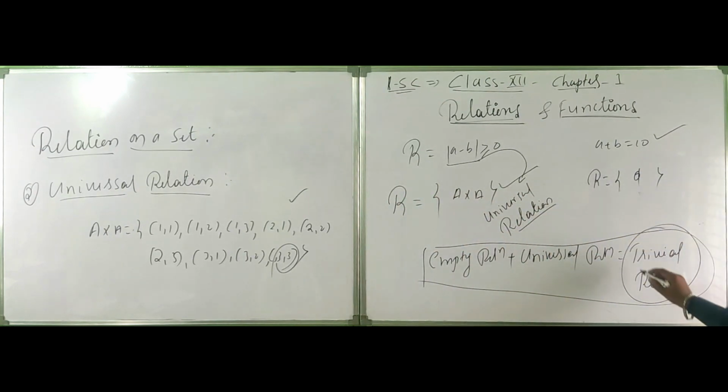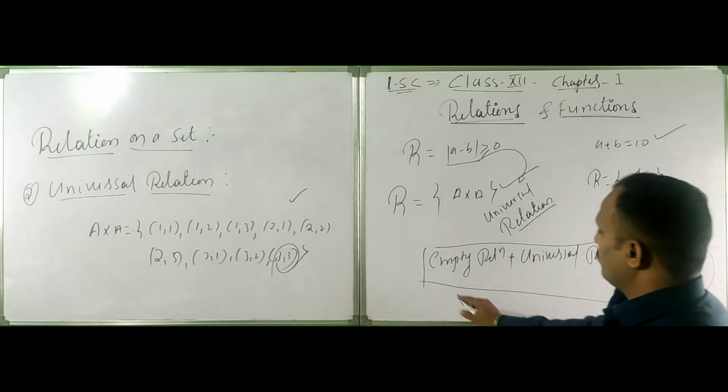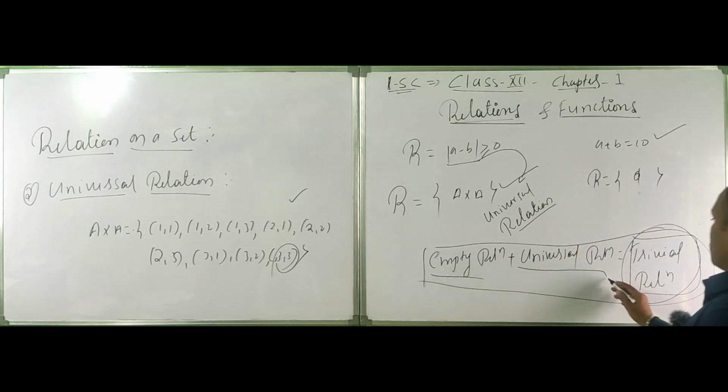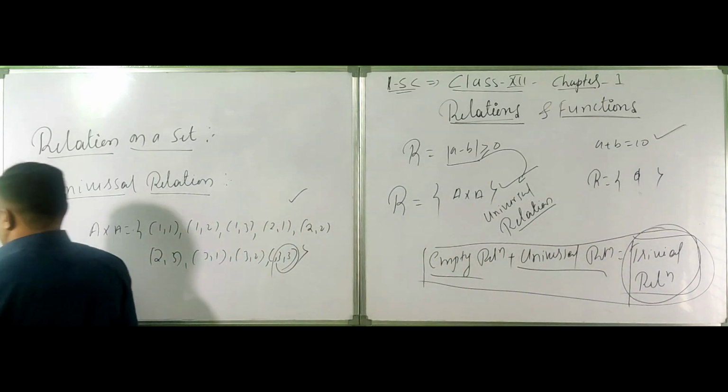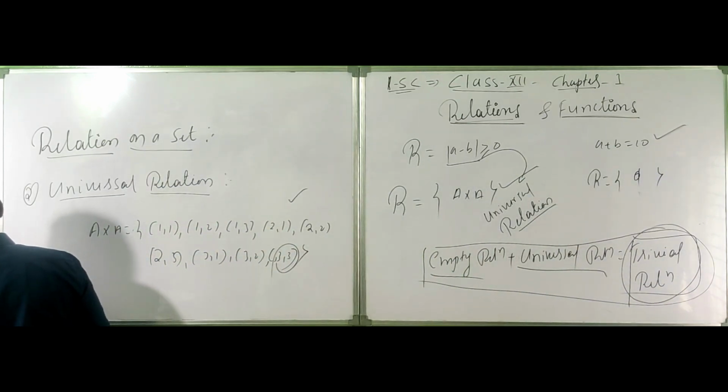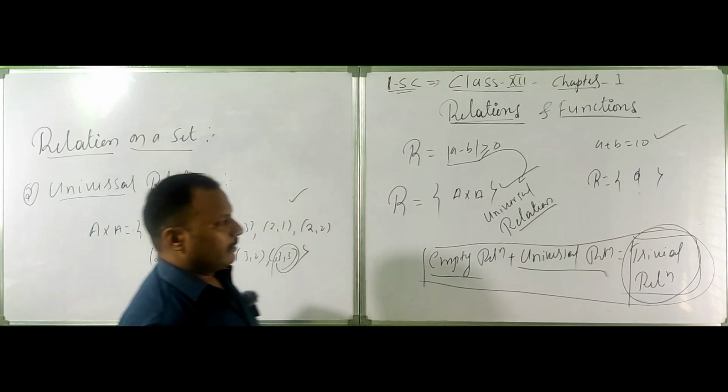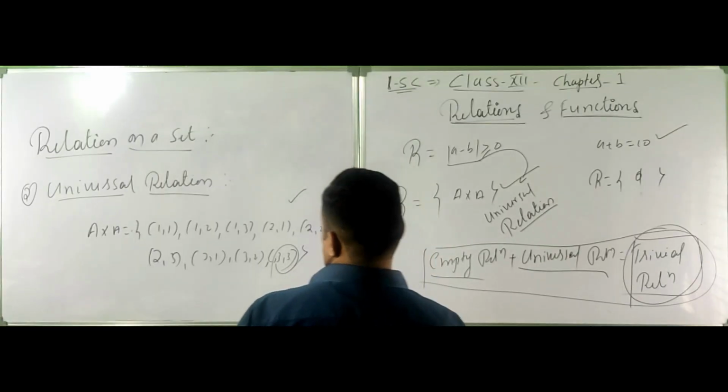Okay, this is the trivial relation. Sometimes both the empty relation and the universal relation are called trivial. The spelling is trivial. Trivial relation.